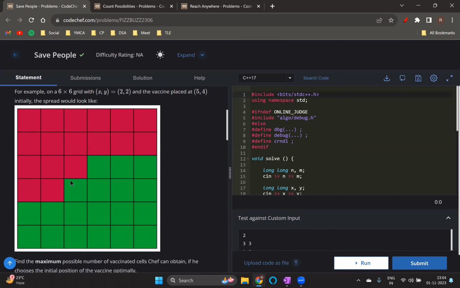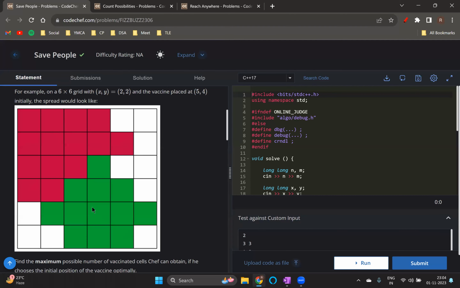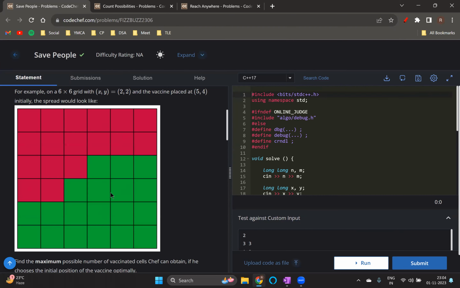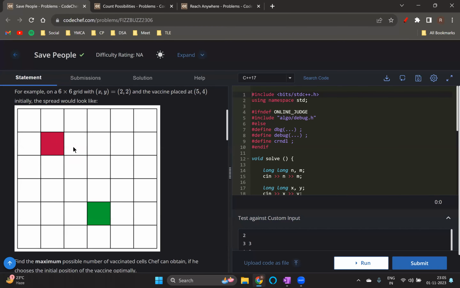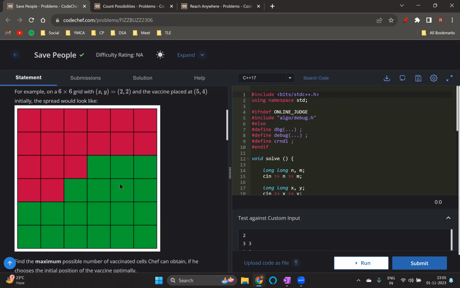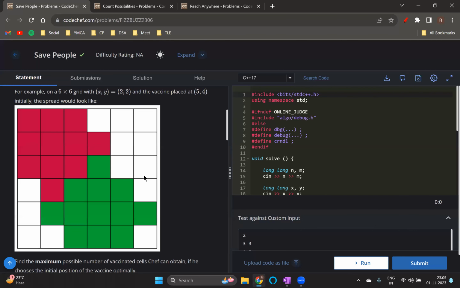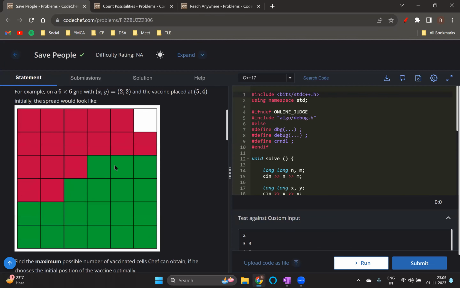You can see that in the first move, the virus will start from one cell. You will have some counter for that. You will start vaccination from somewhere. Then in the next move, virus will spread, then you, then virus, then vaccination, and so on. You can look at it more times if it's not clear to you even now.